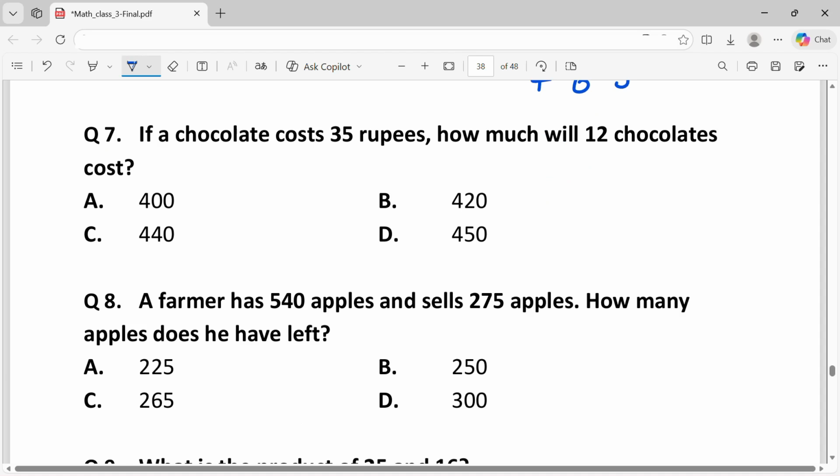Question 7. If a chocolate costs rupees 35, how much will 12 chocolates cost? The cost of 12 chocolates will be the price of one chocolate, that is 35, into number of chocolates, that is 12. That is equal to 420. That is option B.